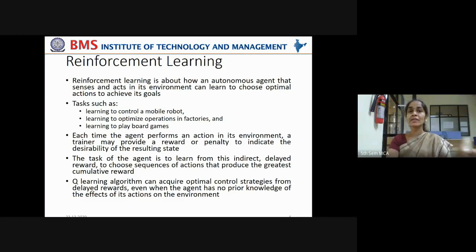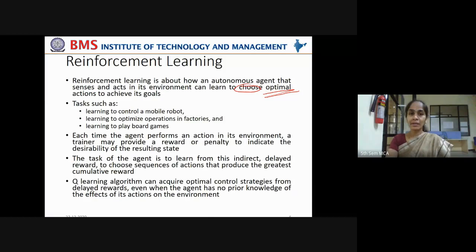Senses the circumstances in the environment and tries to take some action in the environment, can learn to choose optimal actions to achieve its goals. It is not only choosing actions, it is choosing optimal actions. It can go in a particular direction, that is choosing an action. But how soon it can reach the destination by taking some optimal steps, that is called the optimal approach. It is trying to optimize its learning task.